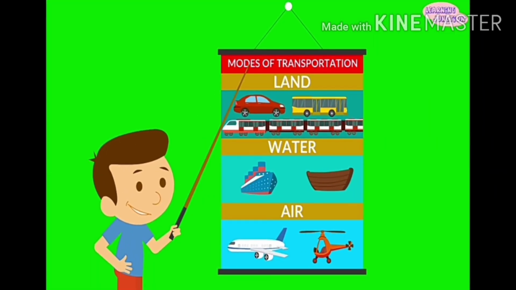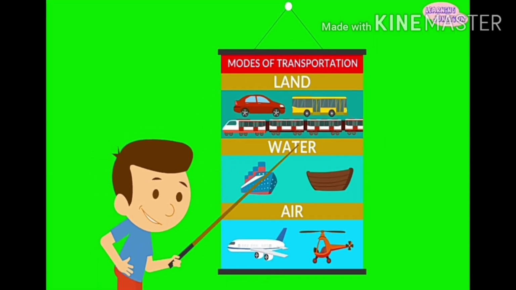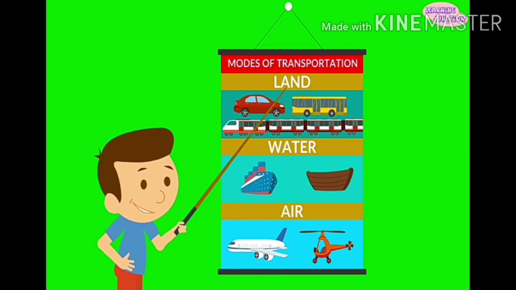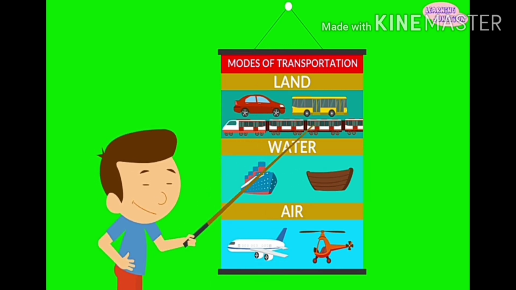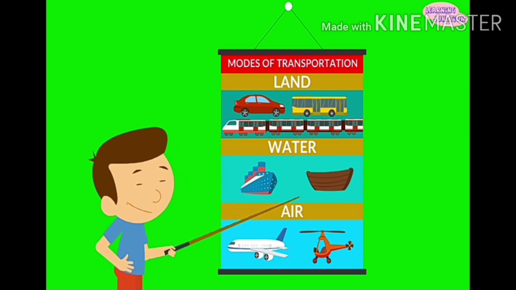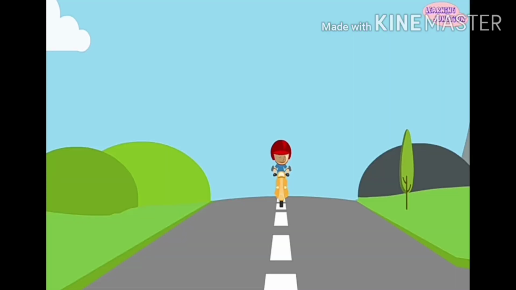Let's recap. Modes of transportation: land, water, air. Look at this chart. Land transport: car, bus, train. Water transport: ship, boat. Air transport: aeroplane, helicopter.